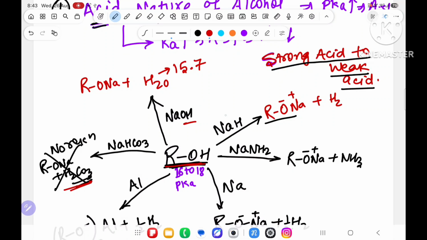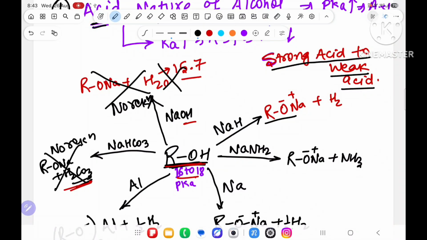It is also converting; the pK value is less, so it is more acidic. Over here 16 is less acidic, 15.7 is more acidic. It means a weak acid is being converted into a strong acid. This reaction is also not possible, which means no reaction. Sir, so every pK value we have to know a little bit.